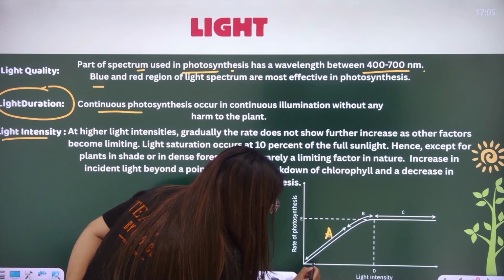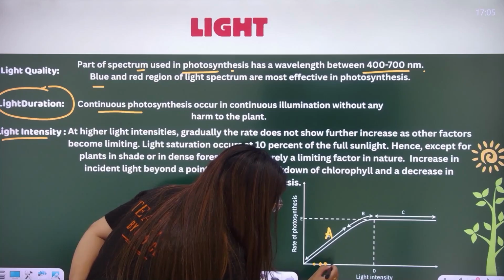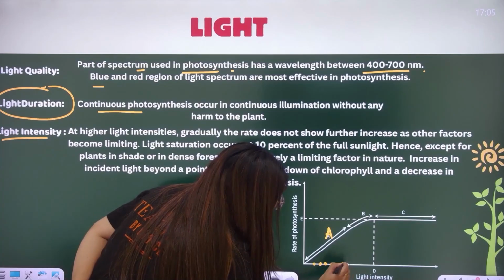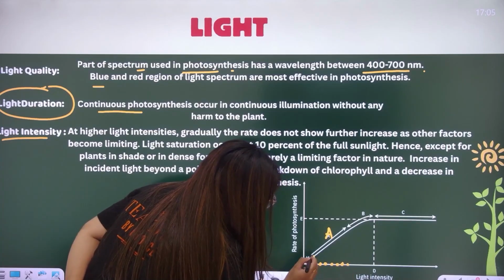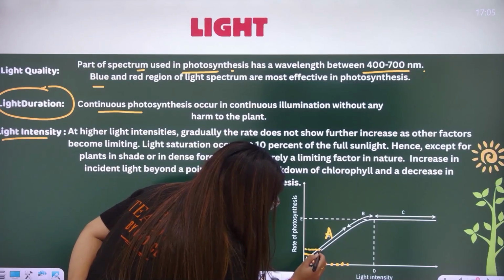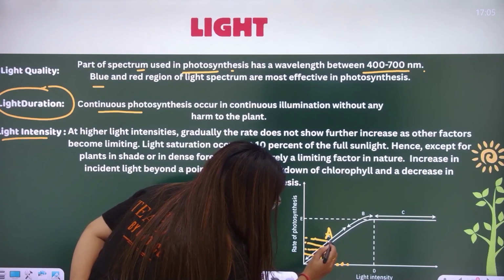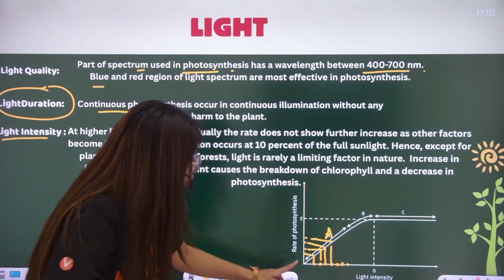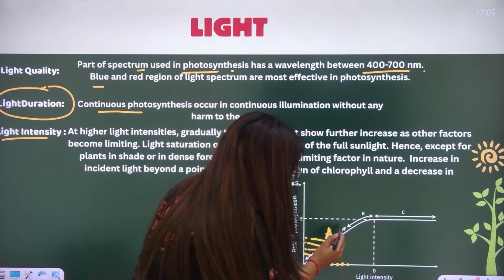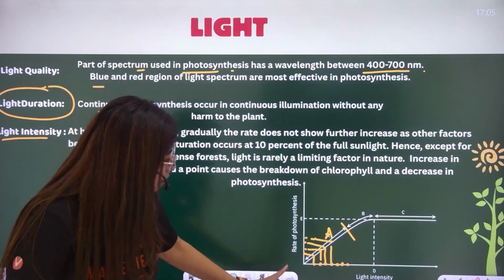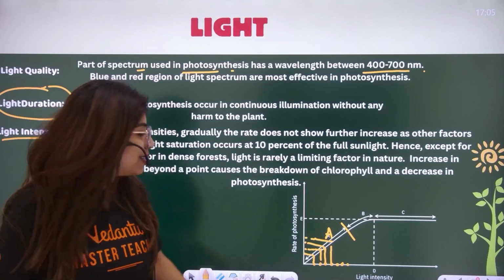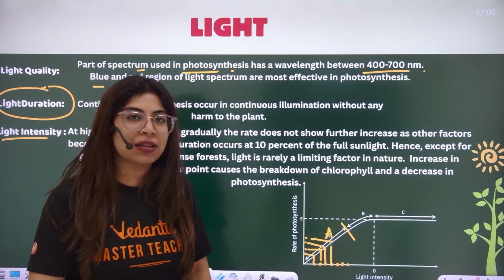I am increasing the light intensity and I can see that the rate of photosynthesis is also increasing, almost till this point.